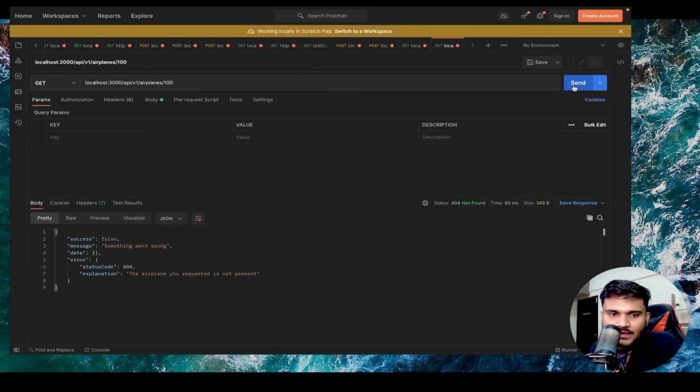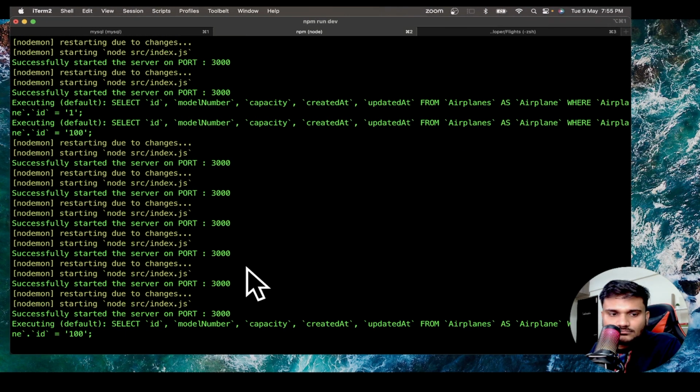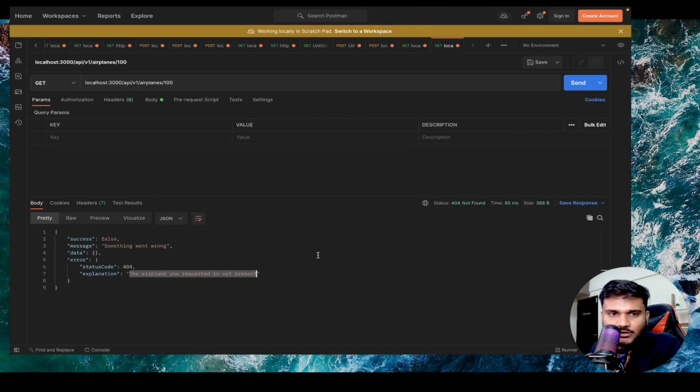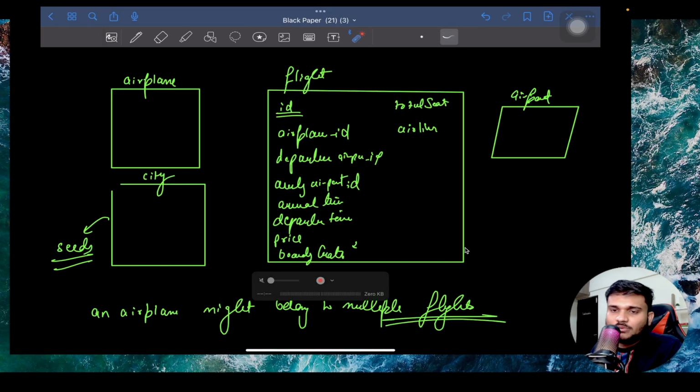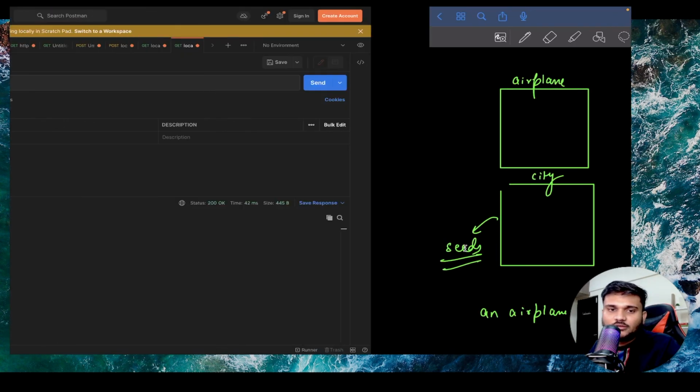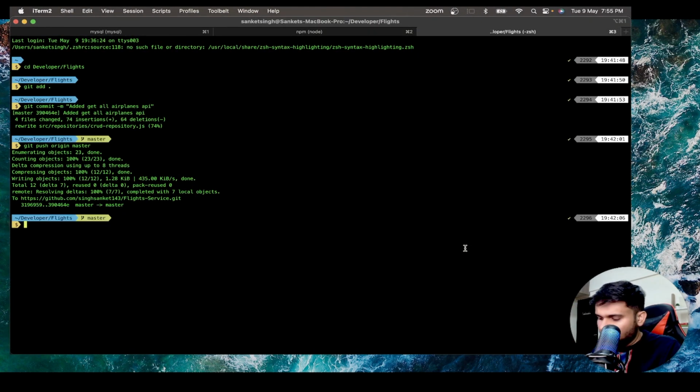Send. Now this time you're getting 404 not found. Success false. Something went wrong. The airplane you requested is not present. As simple as that. Right? So pretty cool stuff we are able to do. And if you will give some valid airplane ID, you can see now you're able to fetch the airplane properly. So we have successfully implemented one more API, that is get airplane API. I'll just quickly commit this.